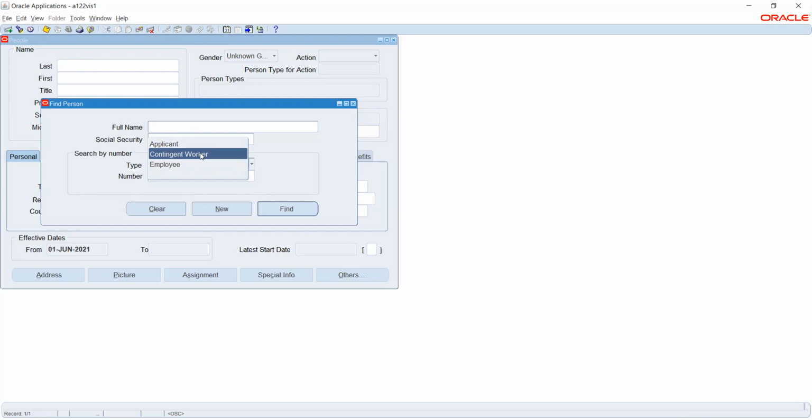And the third option is applicant. An applicant is nothing but someone applying to this company. I will register this applicant and store all the track record and basic information in the system. After that, I'll convert this applicant into my employee. It could be the contingent worker or employee, but as an initial stage, I'll create this person as an applicant. That is the difference between each one of them. Now let me take any one employee.